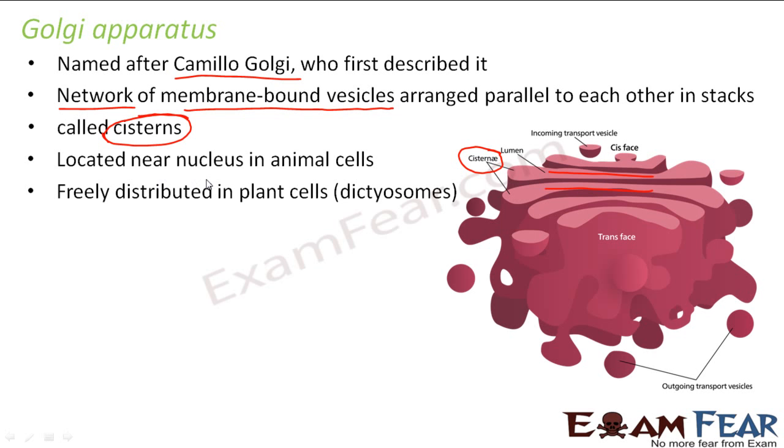Now they are generally located near the nucleus in animal cells. In plant cells, they are freely distributed, and in plant cells, Golgi apparatus is known as dictyosomes. That means their appearance is a little different in plant cells than in animal cells. In animal cells, it is similar to endoplasmic reticulum, located somewhere near the nucleus. But in plant cells, it can be scattered in any part, and they are known as dictyosomes.